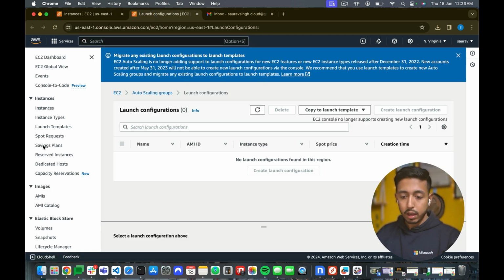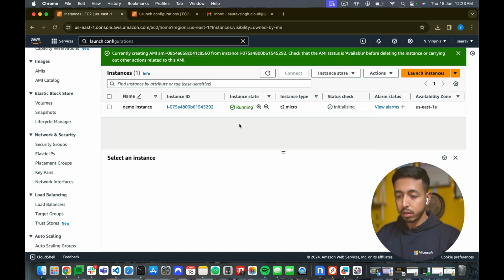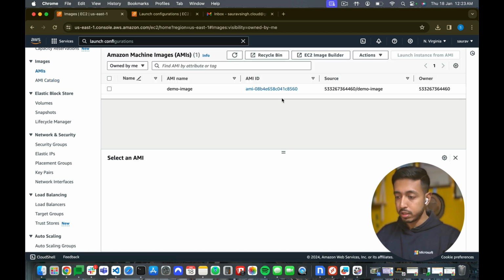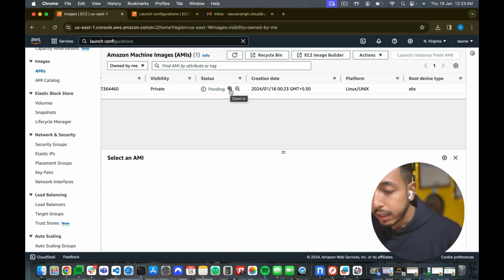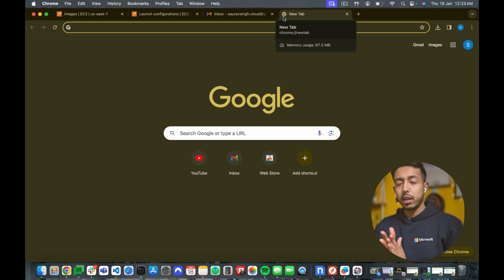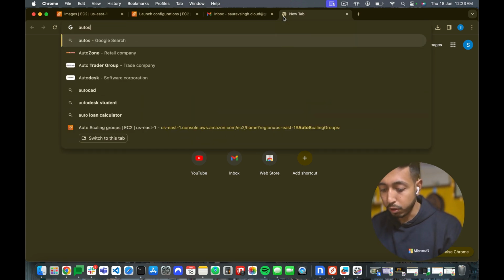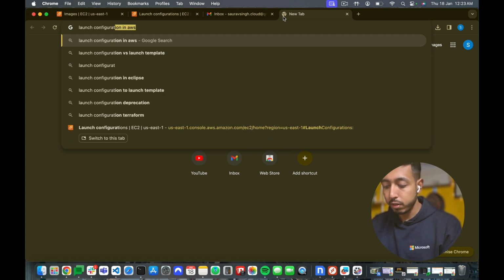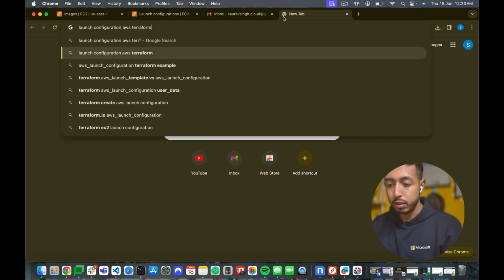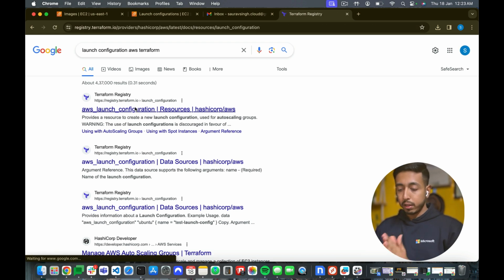I guess the AMI is still under creation. If I come to the AMI, that is Amazon Machine Images, is it ready? Oh, it's in the pending state. It takes some time to create it. So before that, I'll try to gather some information for you. The first thing we'll do is search for anything that you want to create. For example, we are going to create a launch configuration, so search for launch configuration AWS, and just add Terraform to it. It will automatically pop up.